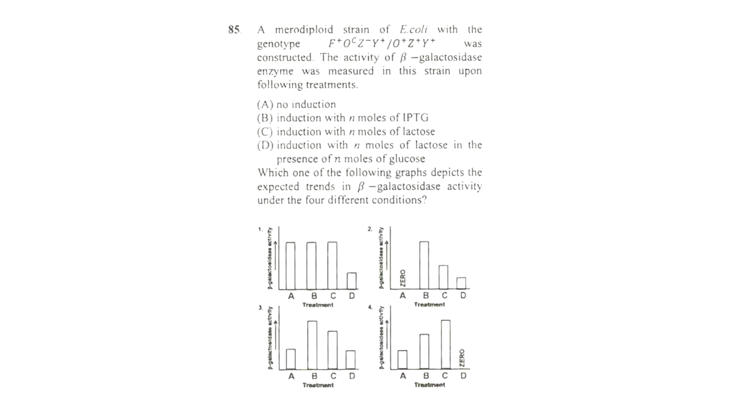E. coli with the genotype F plus, lacI plus, lacO constitutive, lacZ minus, lacY plus, was constructed. The activity of beta galactosidase enzyme was measured in this strain upon the following treatments. First, let's look at what will happen under each of these conditions.